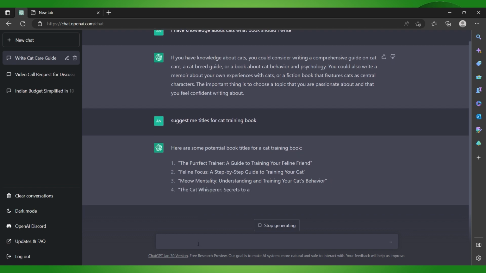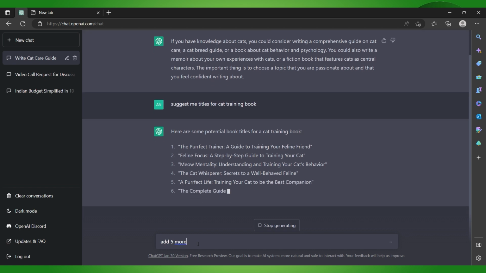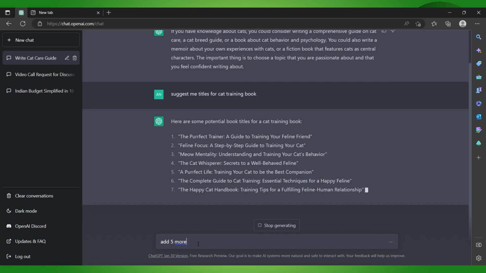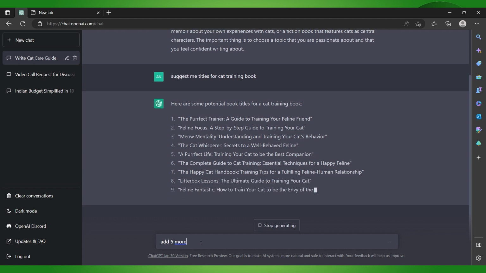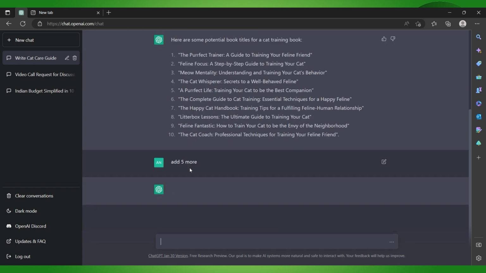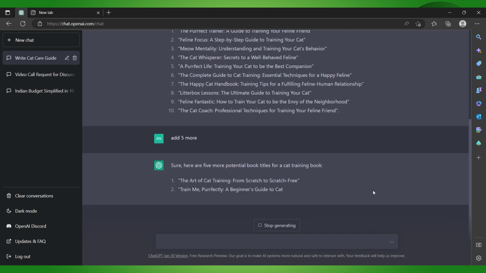And I can ask it for more: add 5 more, and let's see whether it is going to give me another 5 titles or not, right? So here you can see that basically I think it is going to give me 10, so I will just stop generating here. Yeah, I will add 5 more and it will give me 5 more. Sure, here are 5 more potential book titles. So that is pretty easy. It will reduce a lot of your thinking and all that. So that is perfectly good for you.